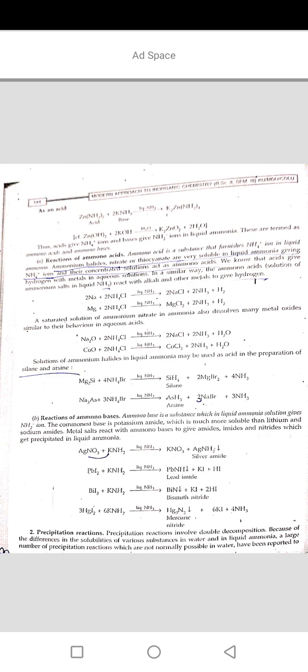Reactions of ammono acid. Ammono acid is a substance that furnishes NH4+ ion in liquid ammonia. Ammonium halides, nitrates or thiocyanates are very soluble in liquid ammonia, giving NH4+ ions, and their concentrated solutions act as ammono acid. We know that acids give hydrogen with metals in aqueous solution.